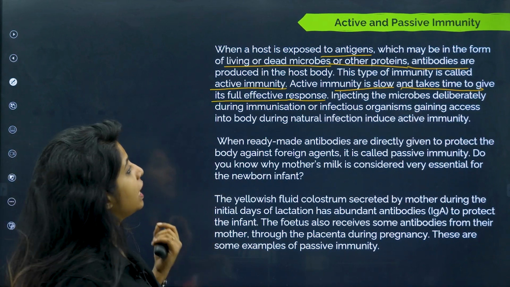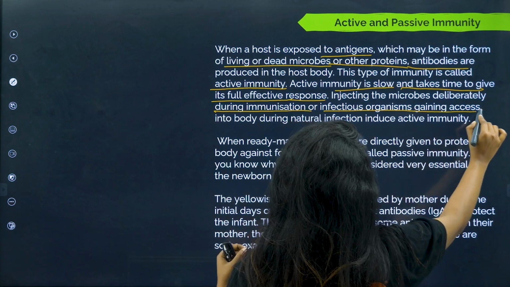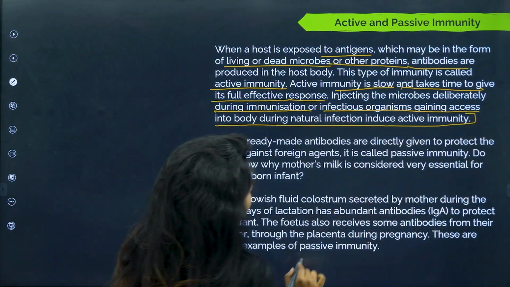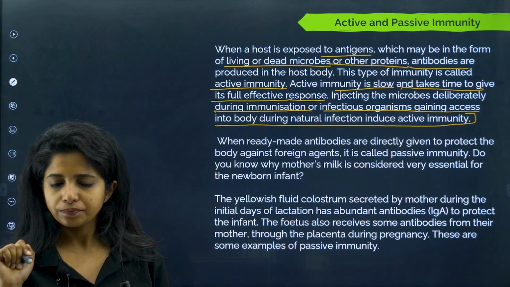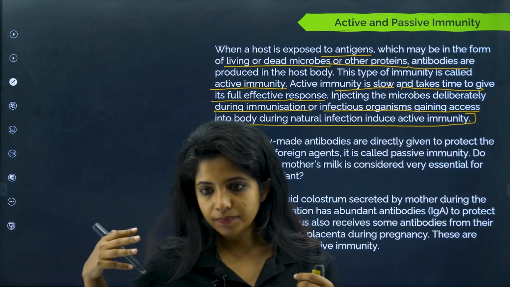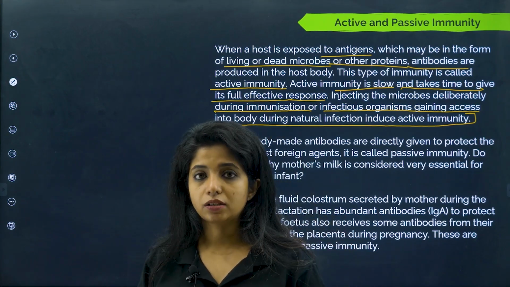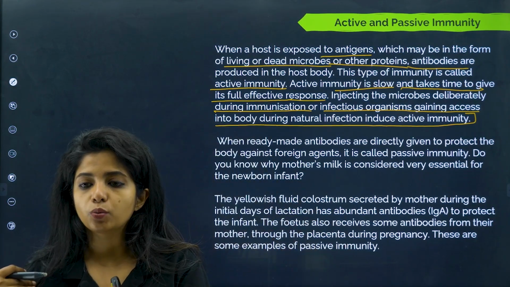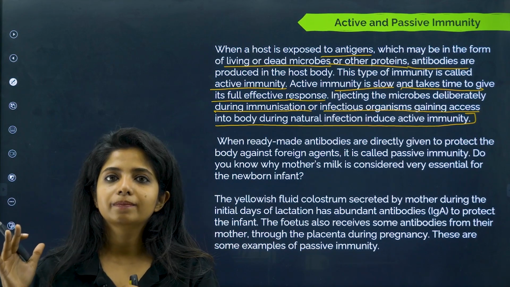Injecting the microbes deliberately during immunization, or infectious organisms gaining access into the body during natural infection, induce active immunity. So active immunity can be induced in two ways. Either one infection comes, I get affected because of the infection and my body produces antibodies against it, or, to make my body produce antibodies, I am injecting the microbes deliberately.